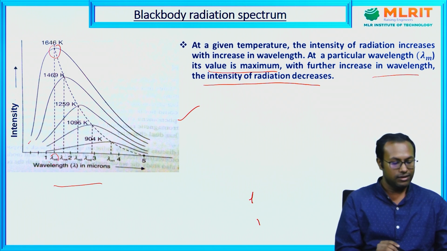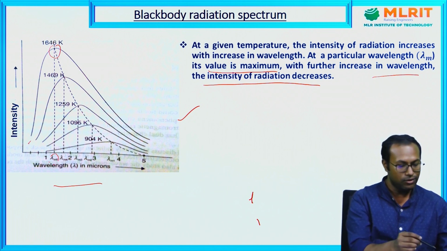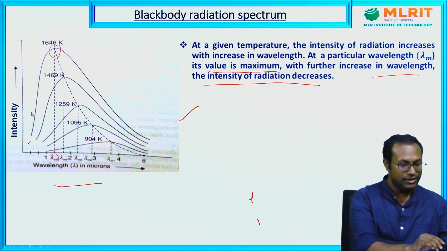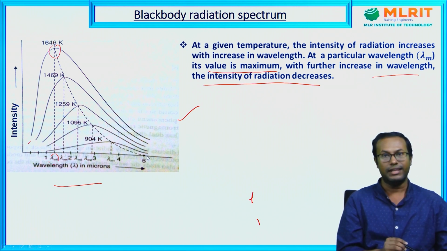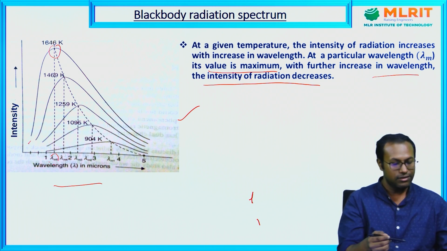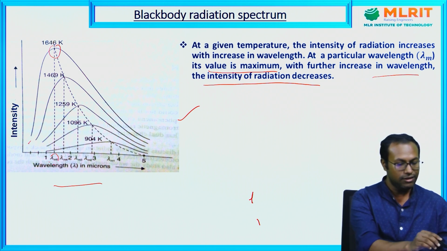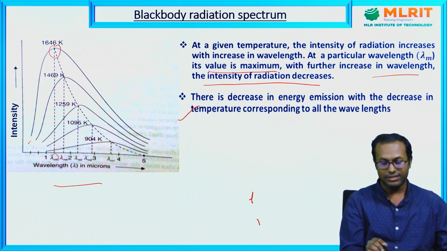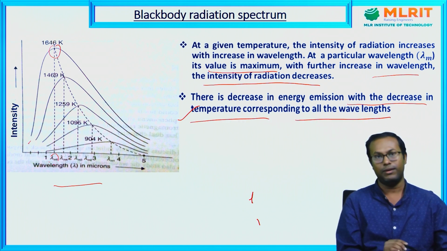Next point is that if the temperature is gradually decreased, the intensity of the spectrum also decreases. This is quite common and natural. So there is a decrease in energy emission with decrease in temperature for all wavelengths.